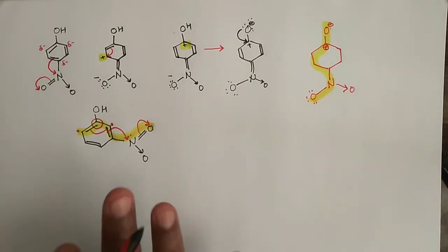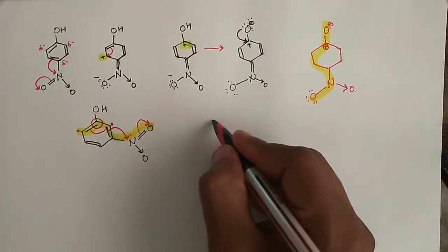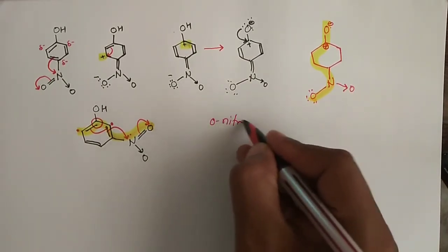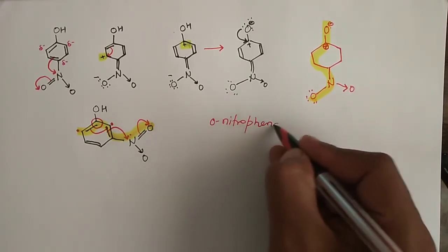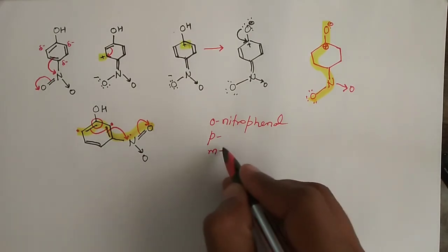Still reduced, but not like this. So if I am going to write here ortho-nitrophenol, and then its para isomer, and then its meta isomer,